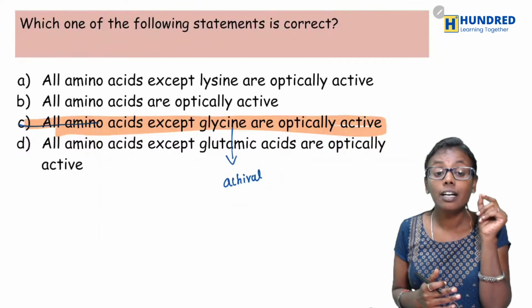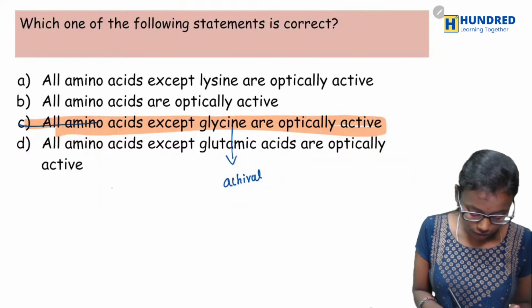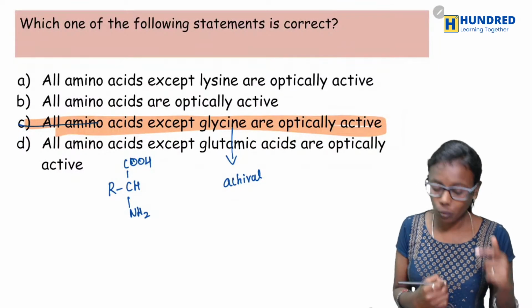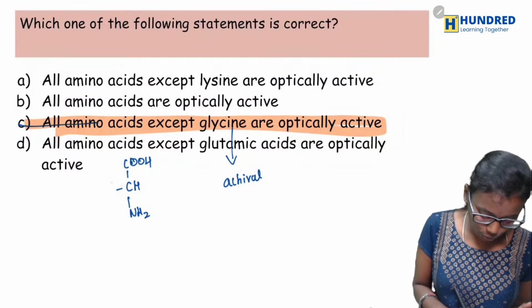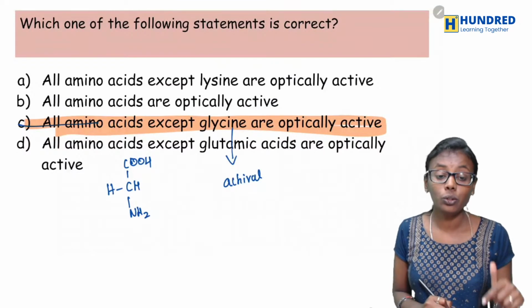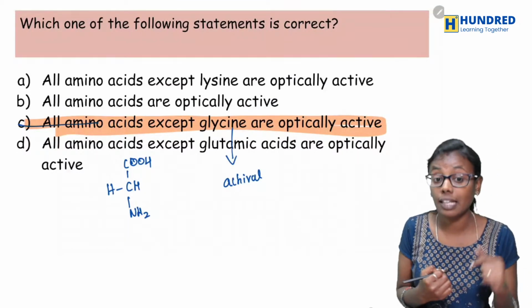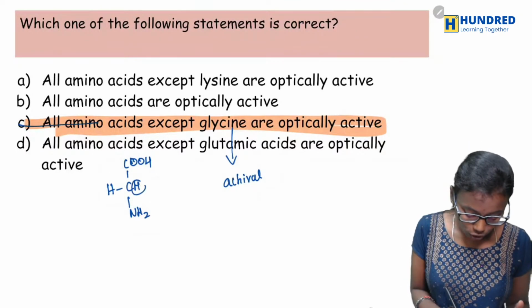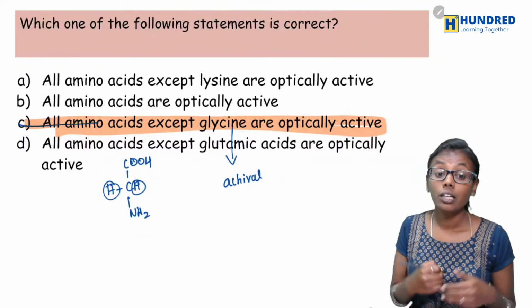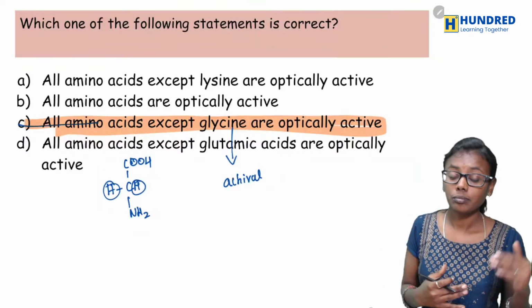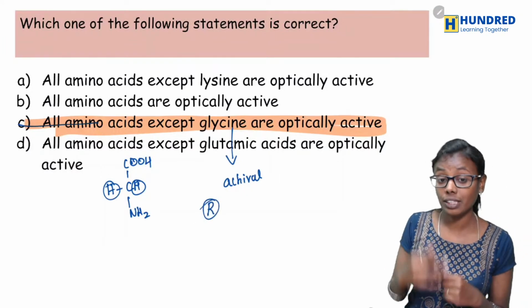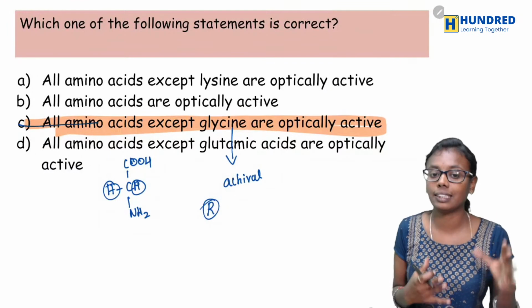So glycine is the first amino acid. We know that the general form of an amino acid is R-CH(NH2)-COOH. So what is glycine? Instead of R, it would be H. So NH2-CH2-COOH is glycine. Here this one is achiral because it has two similar groups, whereas all the other amino acids will have a different alkyl group. So everything is going to be optically active except glycine.